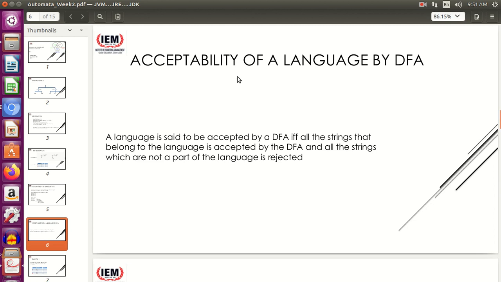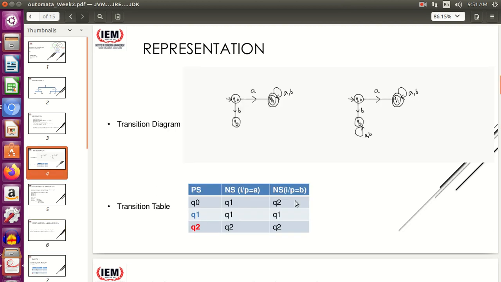So a language is said to be accepted by a DFA if and only if all the strings that belong to the language are accepted by the DFA, and all the strings which are not a part of the language are rejected. Now both the parts are important. Whenever you construct a DFA by yourself, you should check two things. For your language, suppose take this same example, you have to test whether all the strings starting with A are accepted by this automata. Obviously the construction is made in such a way that all the strings starting with A will be accepted. Fine, part 1 is done.